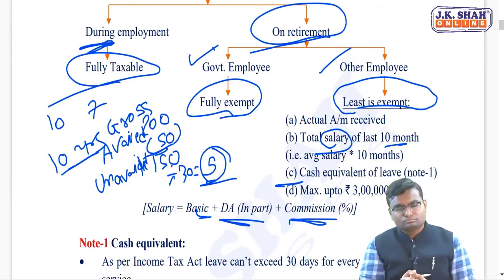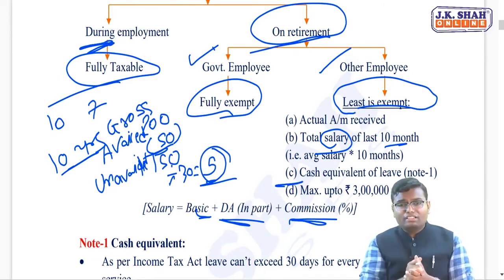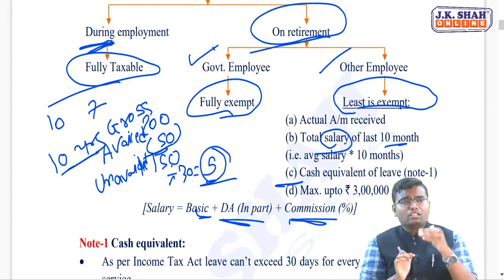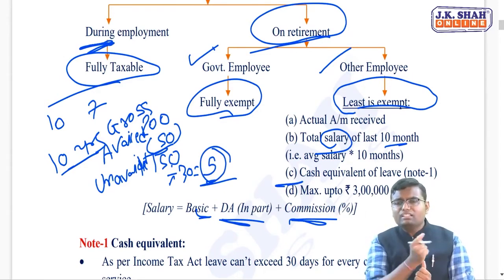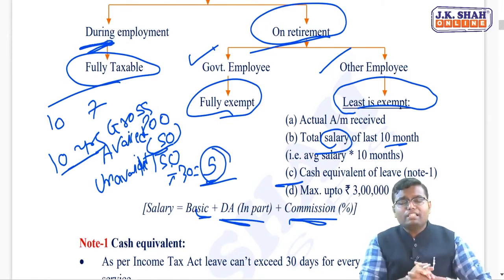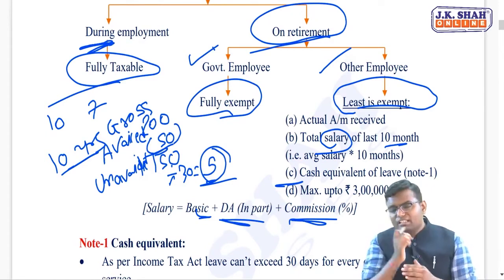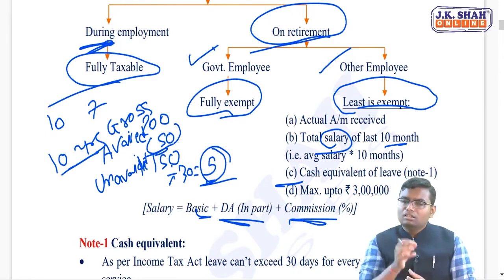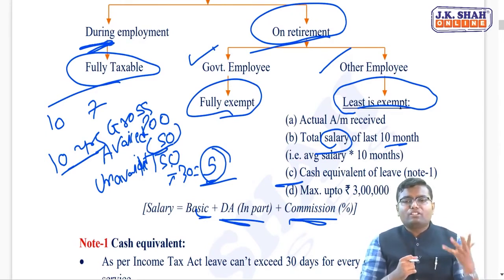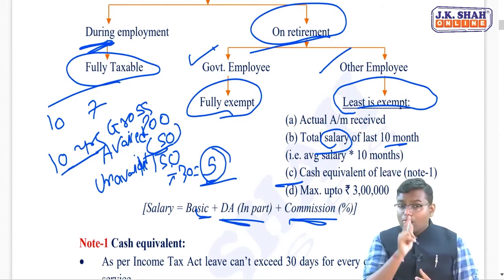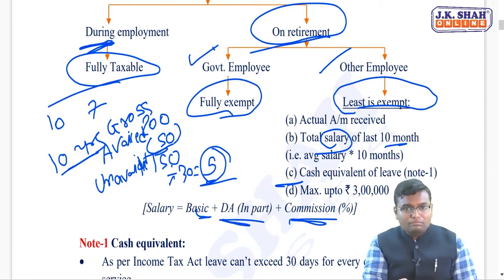Simple. First ignore the fraction, consider how many years you have worked, take the gross leave, deduct the availed leave, so the balance is unavailed leave in terms of days. Divide by 30 to get months, and multiply that by average salary of last 10 months.